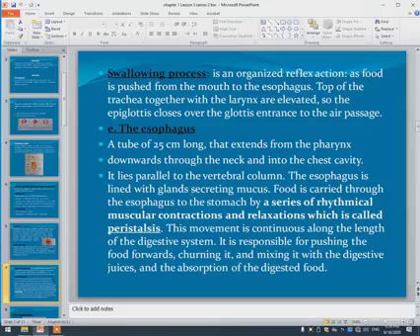Peristalsis is a series of rhythmical muscular contractions and relaxations. This movement is important to allow swallowing of food and to allow food to pass down to the stomach. It is responsible for pushing the food forward, churning it, mixing it with digestive juices, and the absorption of the digested food.